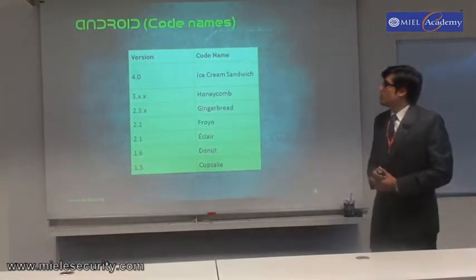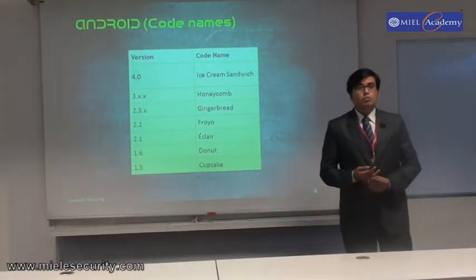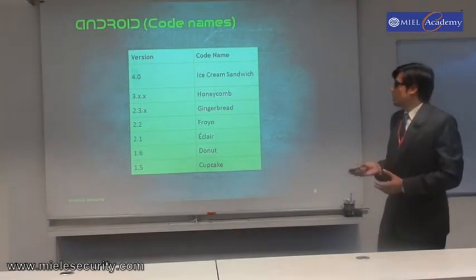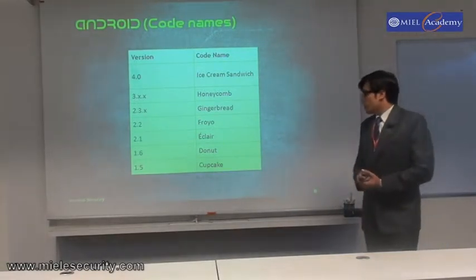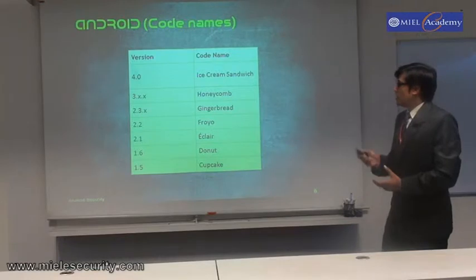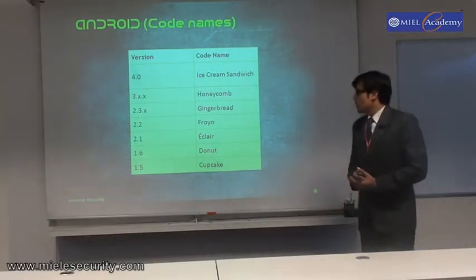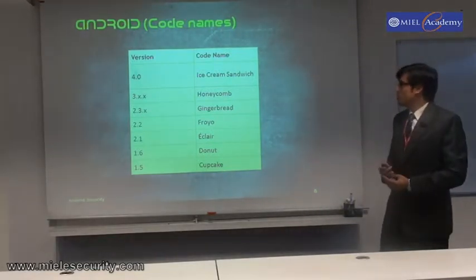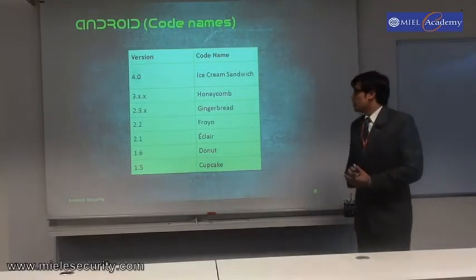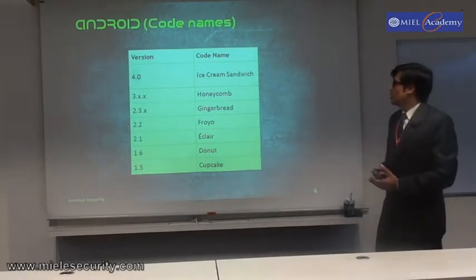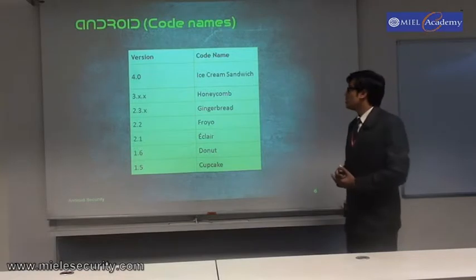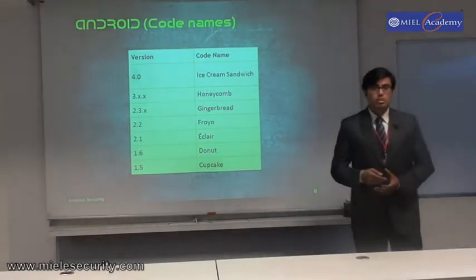Talking about the history of Android, Android was popularly known by its code names. Starting with Android 1.5, it was known as Cupcake, 1.6 was known as Donut, 2.1 Eclair, 2.2 Froyo, 2.3 and further versions Gingerbread. Version 3 was known as Honeycomb, and the latest is version 4, which is Ice Cream Sandwich, and the most recent is 4.2.